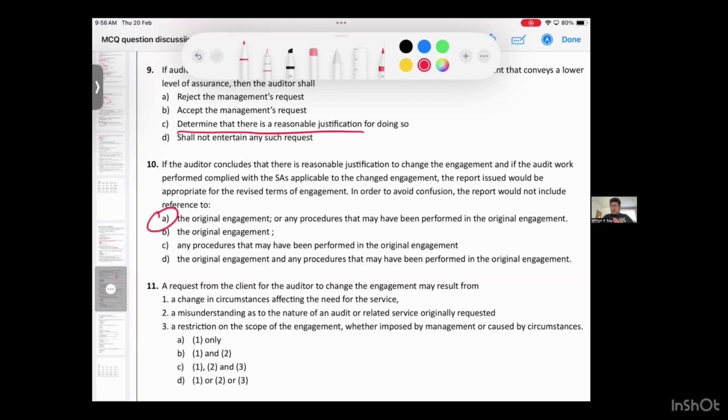So what is the answer? Option A, not the "or" option. Sorry, there is a mistake here again: here there is "or", here there is "and". So what is the best answer? Correct answer.